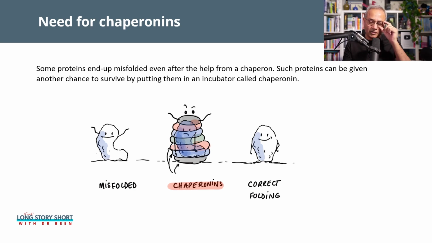But here I want to plant a seed in your mind: it is possible that the protein got misshaped, and that misshaping was so bad that it could not attach to a chaperonin, or it did go into a chaperonin, but even after being there, it stayed misshaped or became even more misshaped. So keep that in mind, because we'll have to do something about that protein that is now damaged or misshaped.